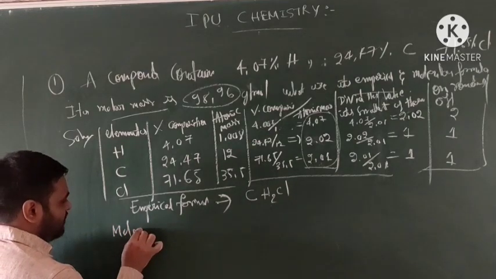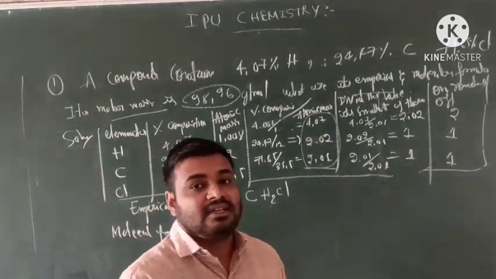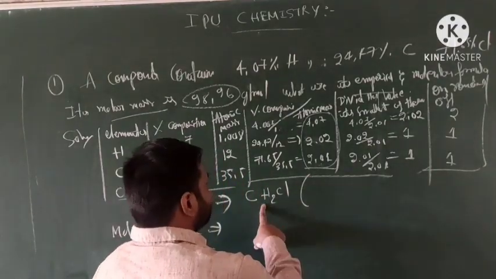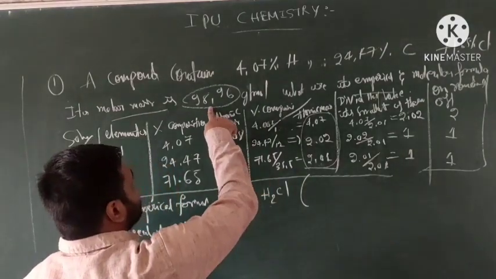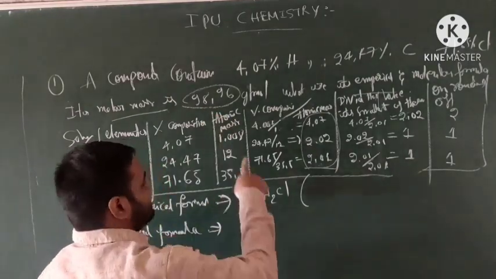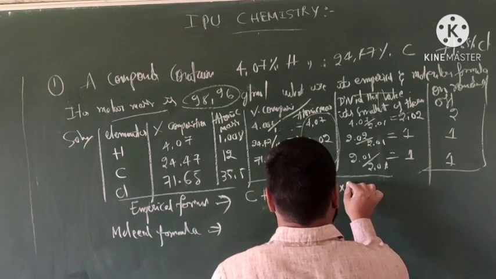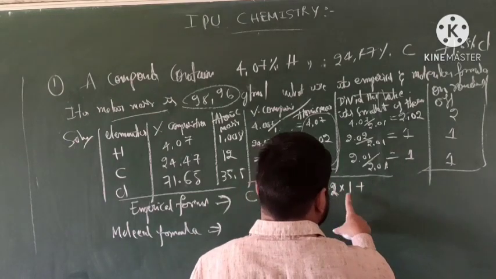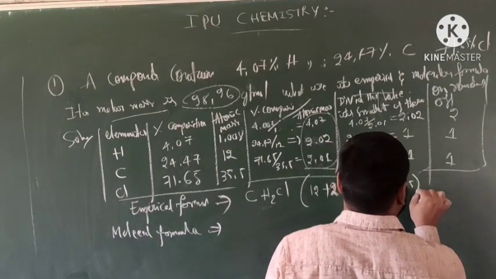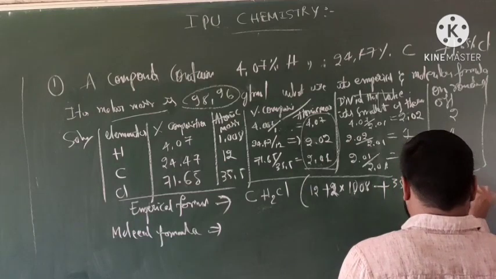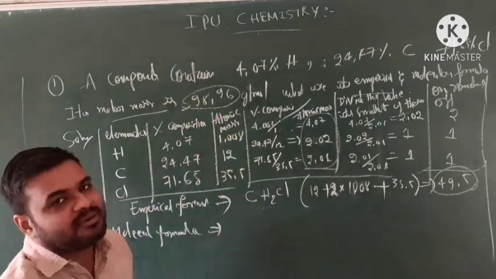Before that, what should you know? Identify the common factor. First calculate the molar mass of the empirical formula CH2Cl. If it is the same as the given molar mass, then the formula is also the same, but if it is different, then it is not. So next, carbon is 12 plus hydrogen 2 into 1.008, and chlorine is 35.5. Overall we get 49.5, okay students, 49.95. The molar mass of the compound is 98.96.